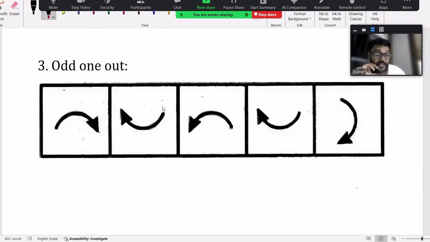Now add one out. This is an image based question. Add one out. We have to go with the different one among the options. Image based questions.